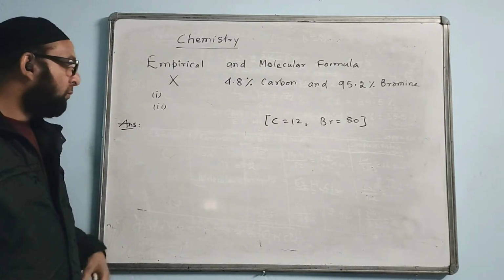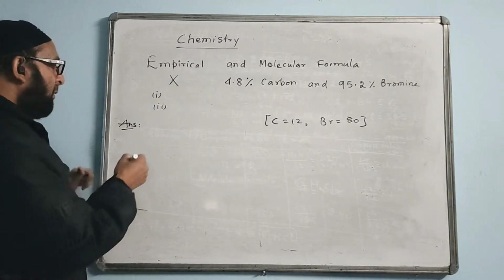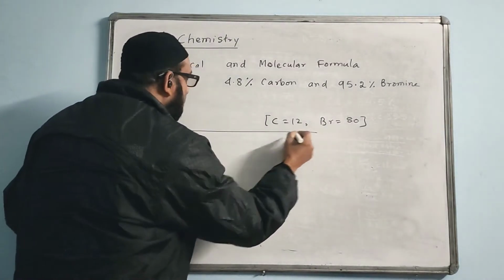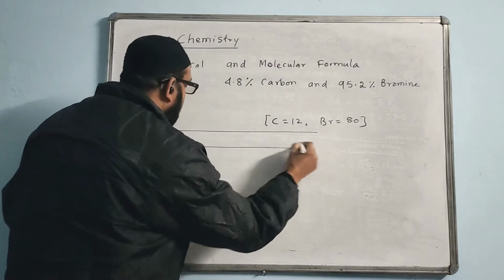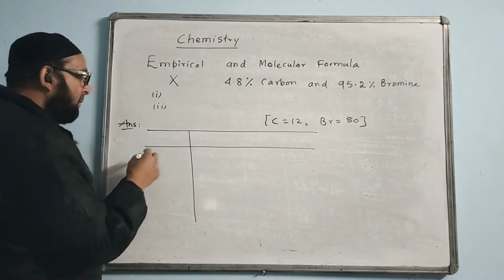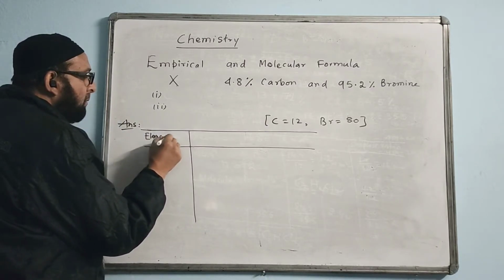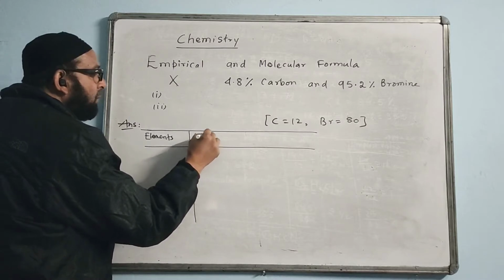And let us do it now. Let us solve simultaneously together. We'll make a table here. You can do it simultaneously with me. In the first column you write elements. Second column, percentage composition.